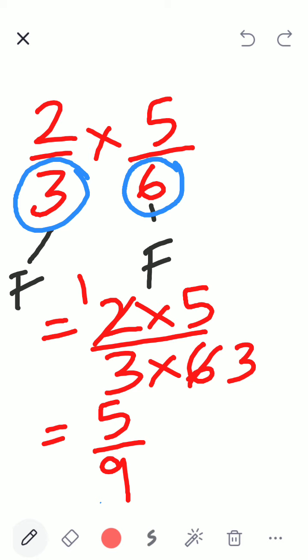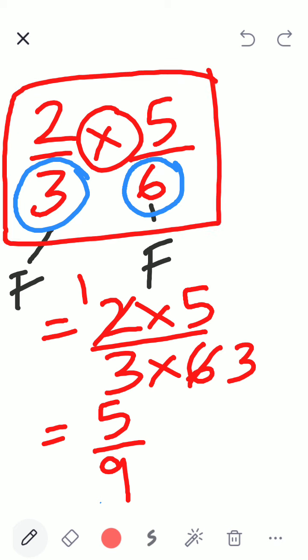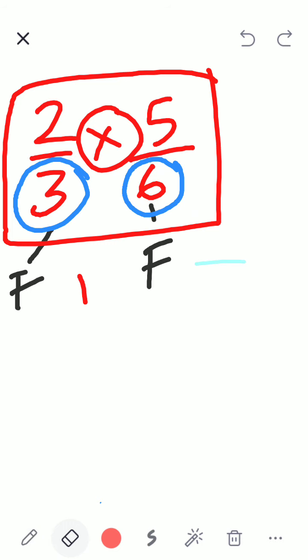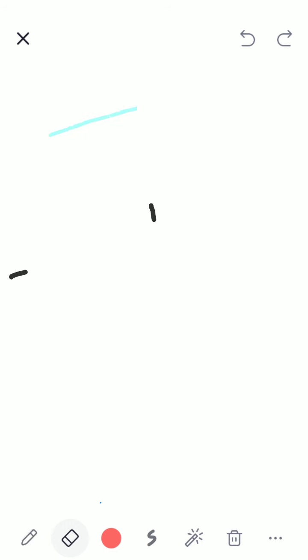So this is the concept. The concept I've taught you in fractions. This is the technique. But most important is to observe. Observe and think and connect what you have learned in the past to the present. And that is why practice is very important.